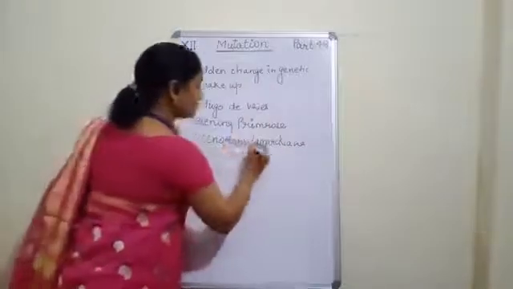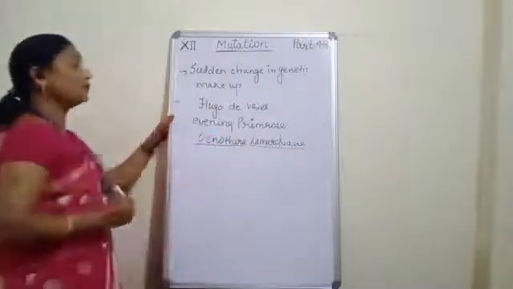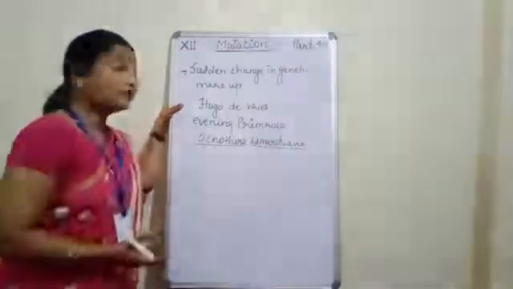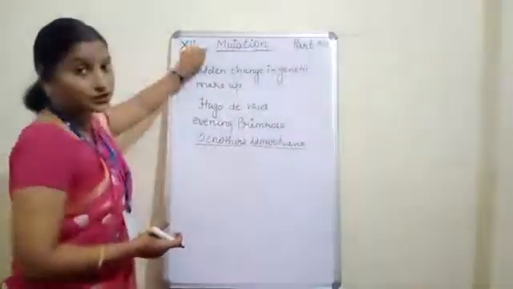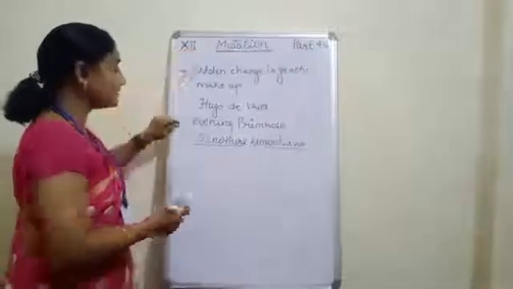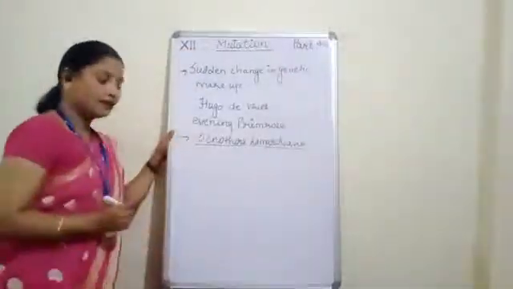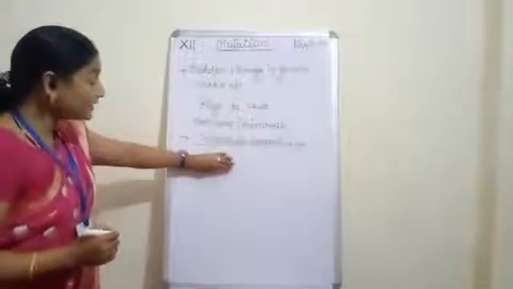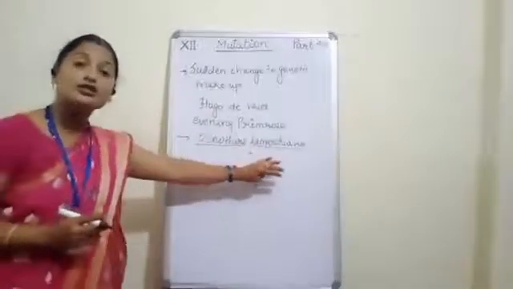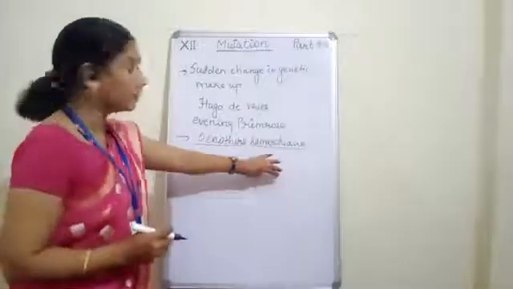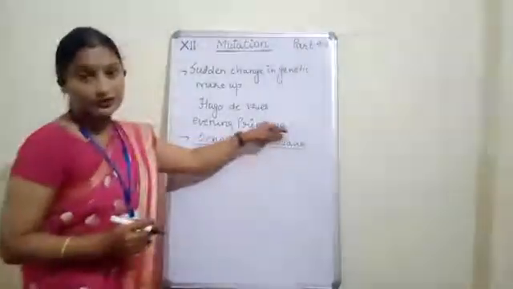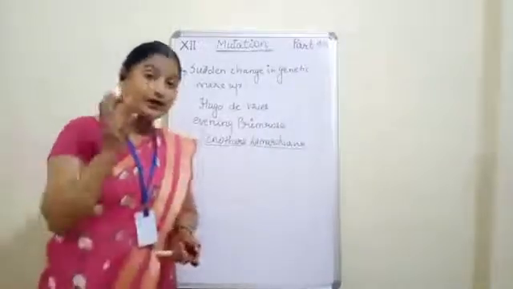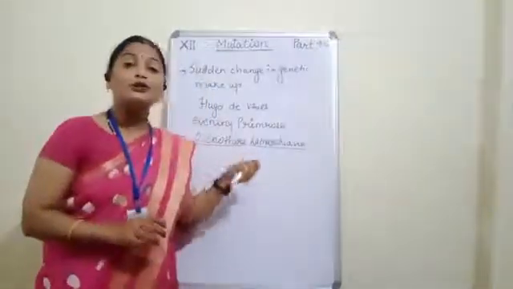So Hugo de Vries was the first scientist who coined the term mutation, and he studied Oenothera lamarckiana, that is evening primrose, and he saw that there is a sudden change in the genetic makeup of the evening primrose.